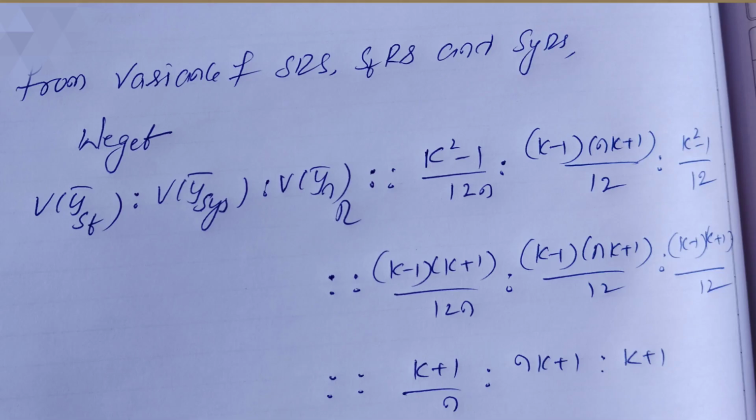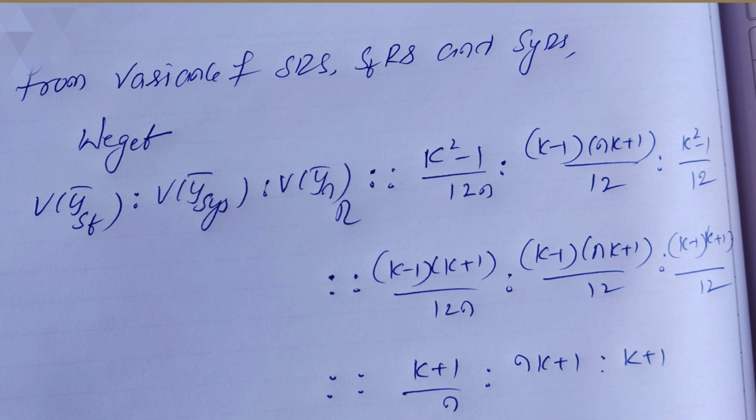So from the variances of simple random sampling without replacement, stratified random sampling and systematic random sampling, we get V of y bar st, V of y bar sys, V of y bar n equal to k square minus 1 by 12n, k minus 1 into nk plus 1 by 12, k square minus 1 by 12. In that k minus 1 is common, and the 12 we cancel. We get k plus 1 by n, nk plus 1, k plus 1.